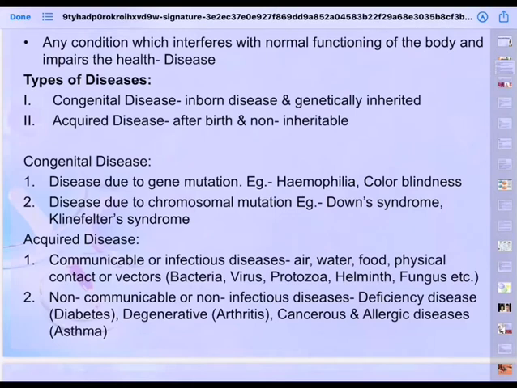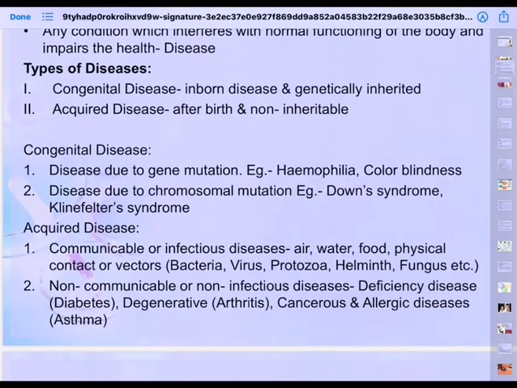And then acquired, it is contracted after birth due to various reasons like infection, degeneration, diet, addiction, depression. These are acquired. So in acquired, we have again communicable or infectious diseases due to bad air, bad water, bad food, physical contact with the diseased already, and vectors like female Anopheles mosquito in case of malaria.